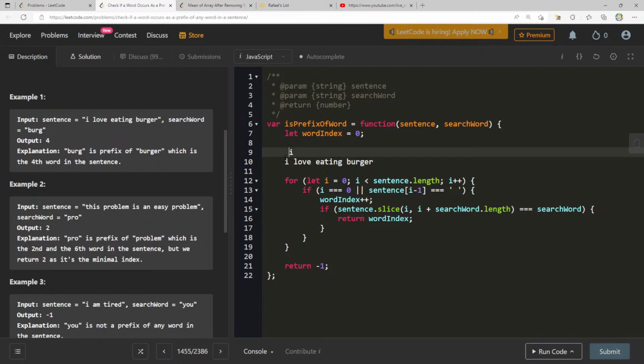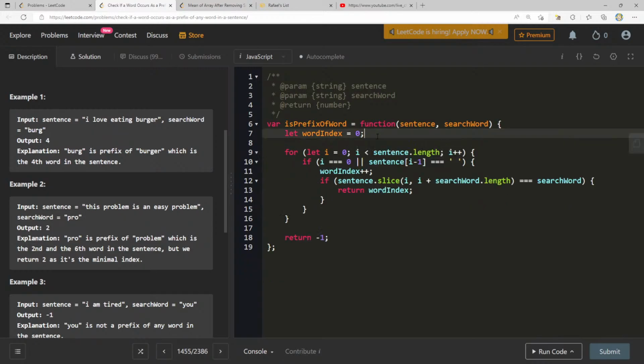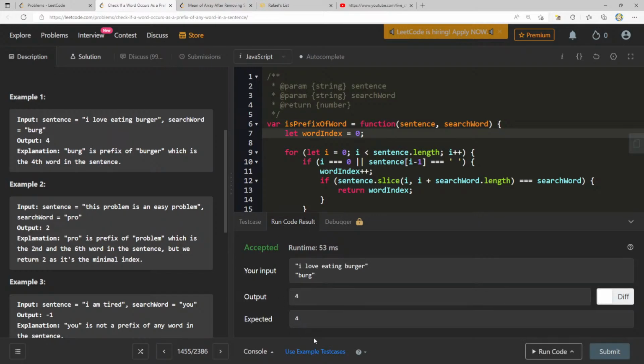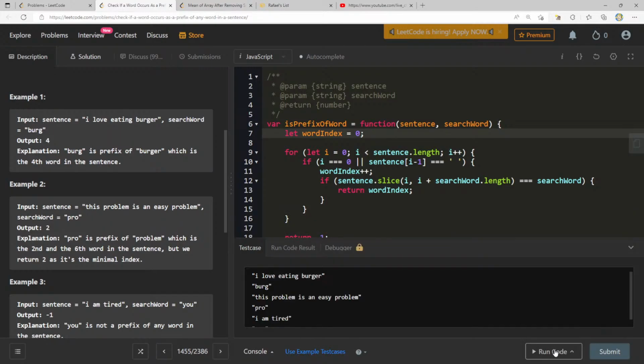Not equal to 0, and the previous one's not a space. Now here, it's not equal to 0, but the previous one is a space. Now we increase the word index. We slice again, and we just keep going from there, right? At the end, if that's still the case, we'll just end it, and then we'll return -1. So I'm feeling pretty good about this one. Oh wait, does it want me to return? Yeah, it wanted me to return word index.